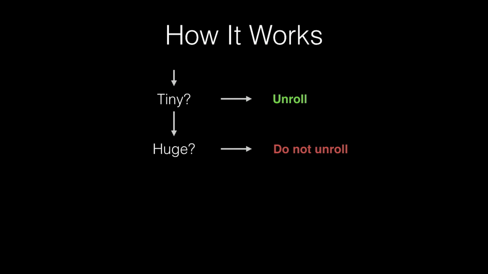And the reason we don't want to deal with this is that even if we predict that we can remove 99% of instructions of a huge loop if we unroll it, even the one remaining percent might be so big that we just can't handle it. We might fail even to compile it. So the interesting part is, if the loop is not tiny and is not huge, what to do now? At this point, we go to our estimates and see if the predicted speedup is high enough for us to be convinced to unroll this loop. And currently, we just take relative speedup, like percentage of removed instructions, and compare it against some threshold.